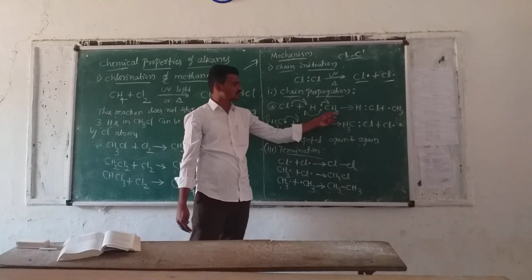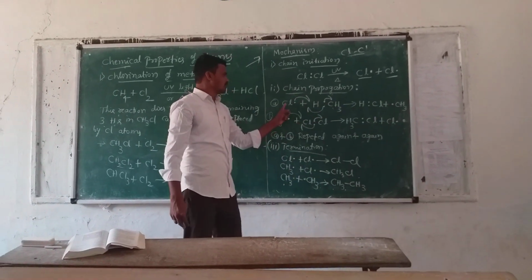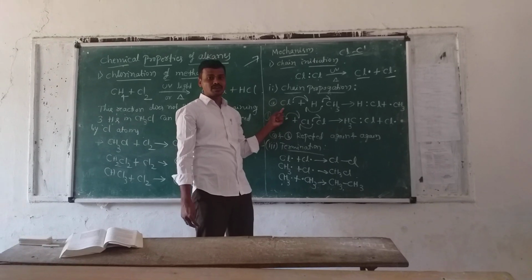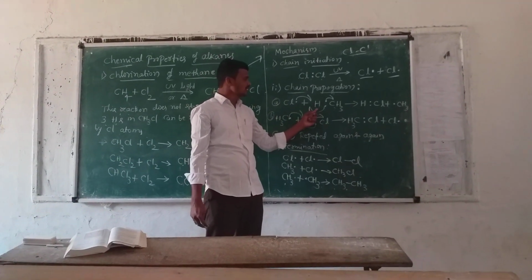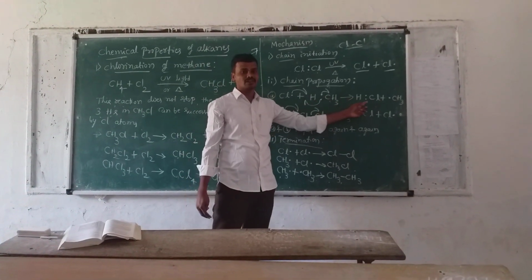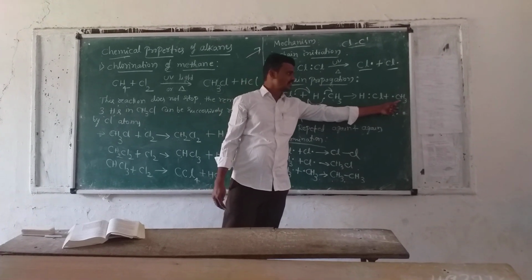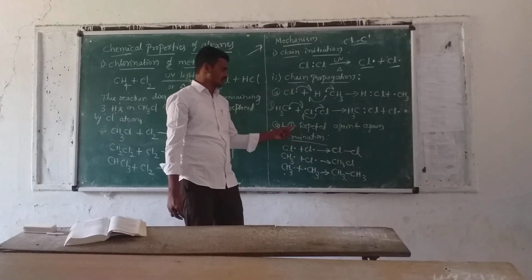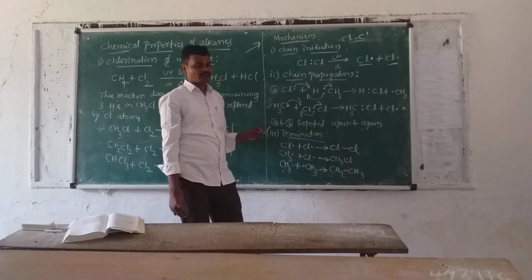Then there is the formation of the free radical, then the formation of HCl. This chlorine free radical is attacked by the hydrogen free radical, forming HCl with the elimination of the methyl free radical. In the second substep, what happens?